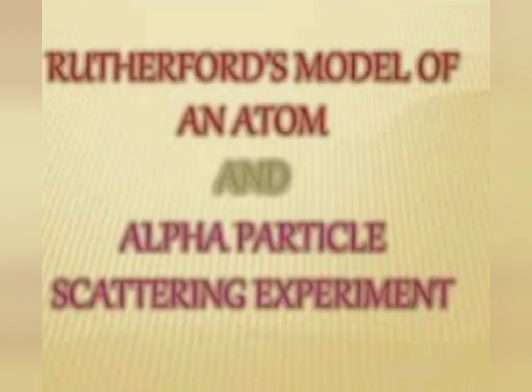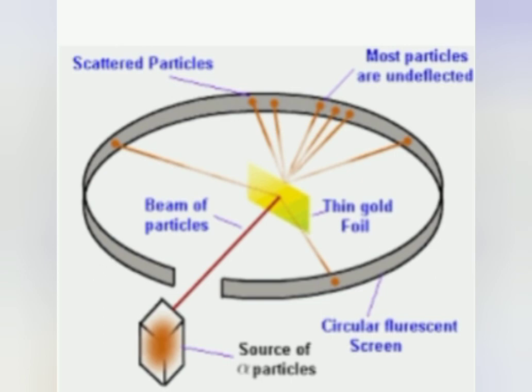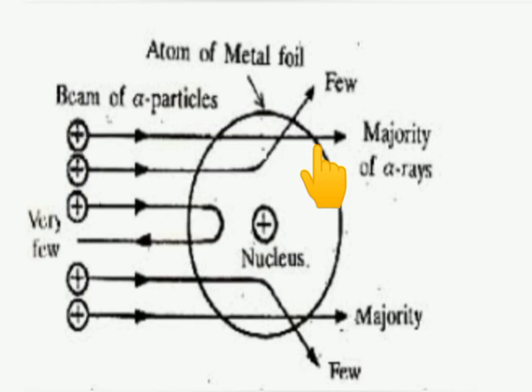Now, Rutherford's alpha scattering experiment. In 1911, Rutherford conducted an experiment in order to find the arrangement of electrons and protons in an atom. In this experiment, fast moving alpha particles were made to strike a thin foil. He observed that most of the alpha particles passed through the foil without any deflection from their path. Second, some of the alpha particles were sharply deflected at different angles after passing through the foil. A few particles turned back directly on their original path.